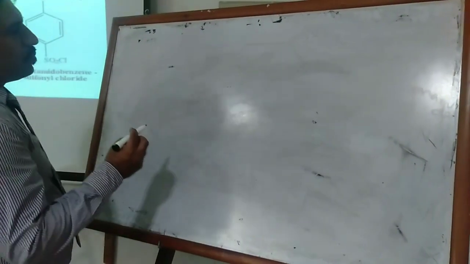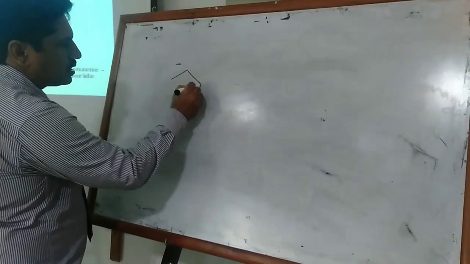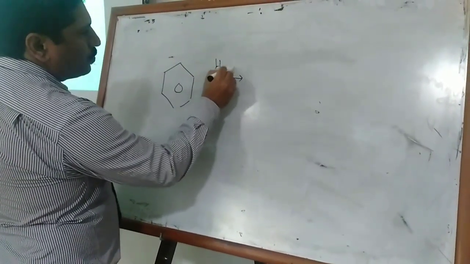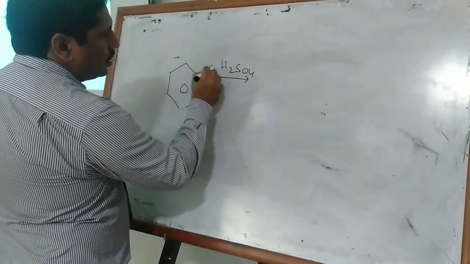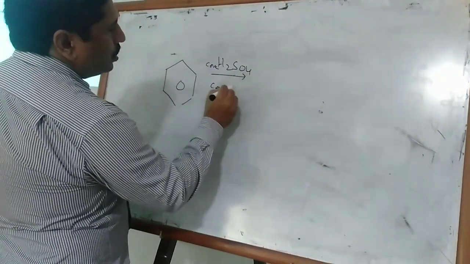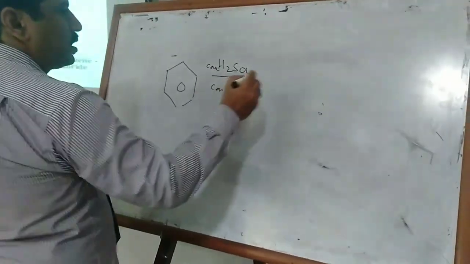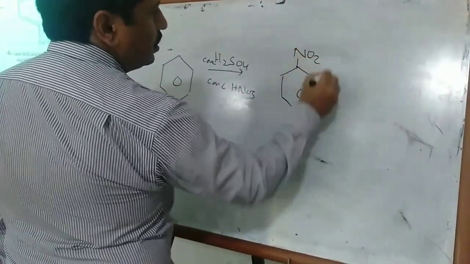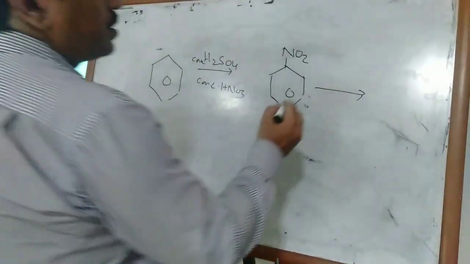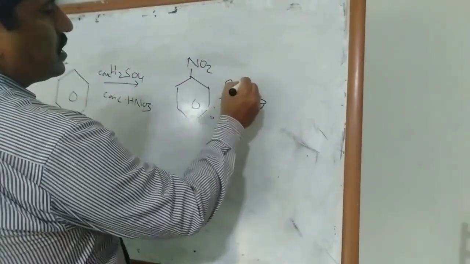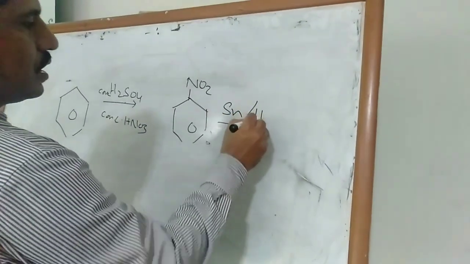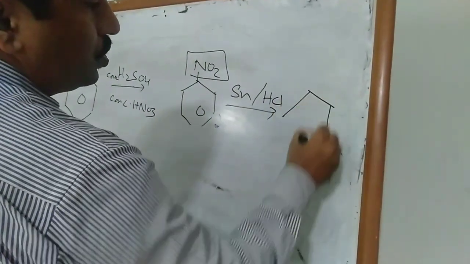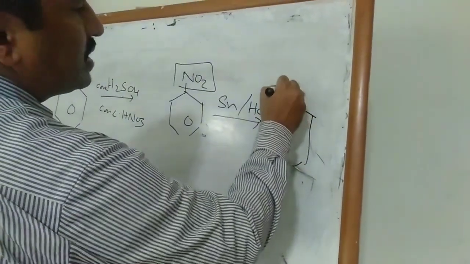So we will discuss the general synthesis of sulfonamide. Sulfonamide is synthesized initially from benzene. Benzene is converted into nitrobenzene in the presence of concentrated H2SO4 and concentrated HNO3. Nitrobenzene under strong reducing conditions, with a strong metal such as Sn and acidic conditions, has its nitro group reduced into aminobenzene or aniline.